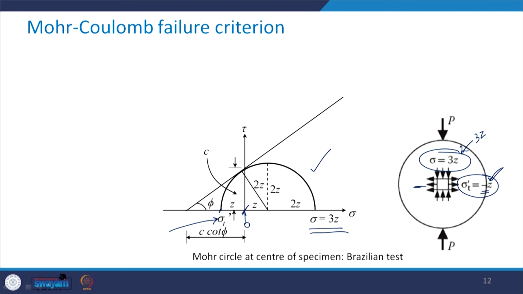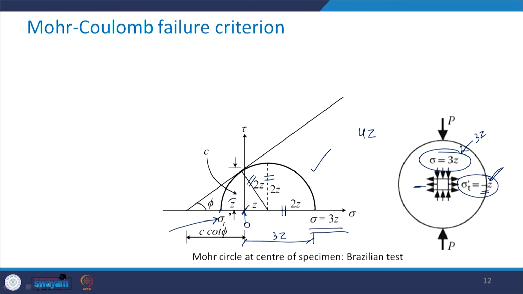Okay, now from this to this, the total distance is going to be what? From here to here it is 3Z plus this Z. So the diameter of this circle is going to be 4Z. So its radius is going to be 2Z, and that is why we have written it like this: this is 2Z, this is 2Z, and this is also 2Z.